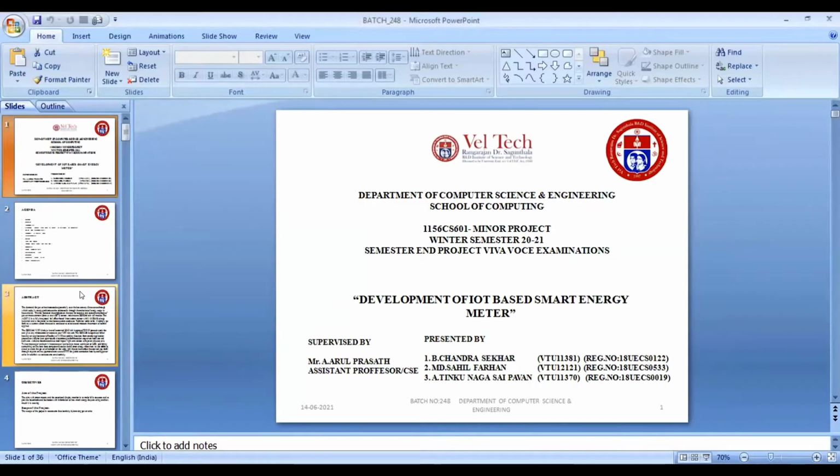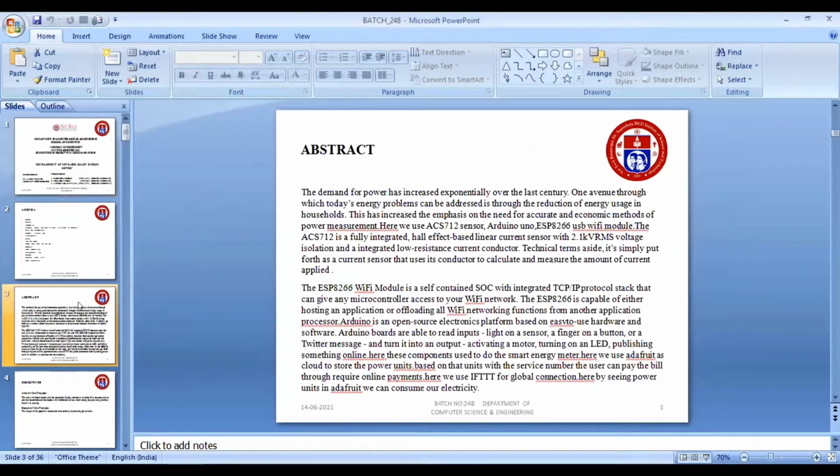The main theme of this project is knowing the power units we consume daily. The demand for power has increased exponentially over the last century. One avenue through which today's energy problems can be addressed is the reduction of energy usage in households. There is an increased emphasis on the need for accurate and economic methods of measurement.